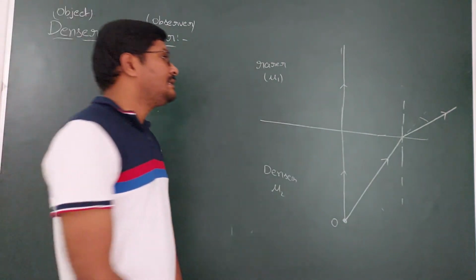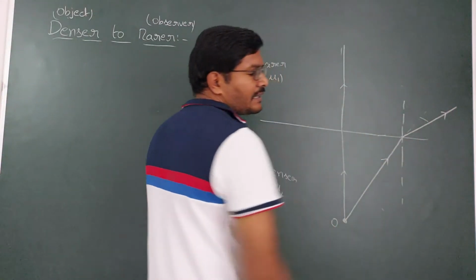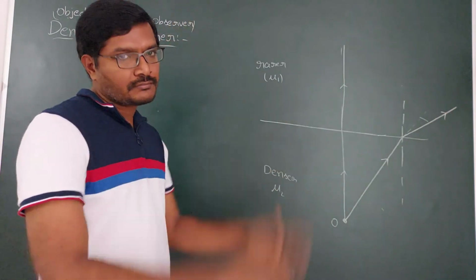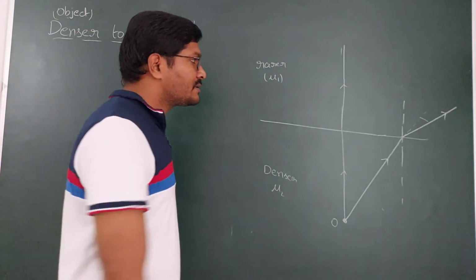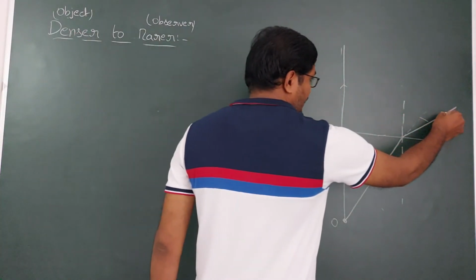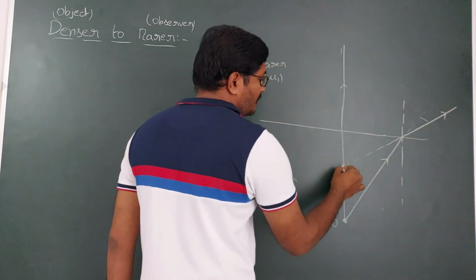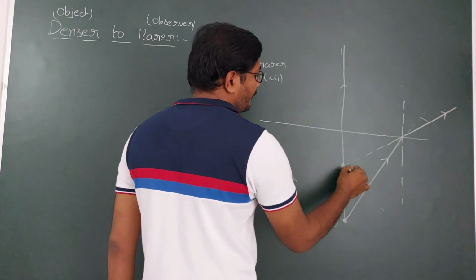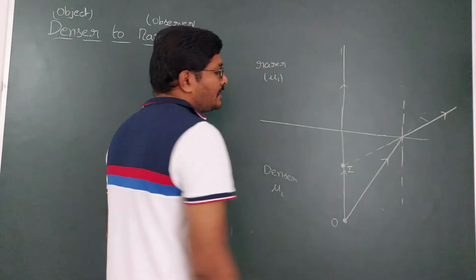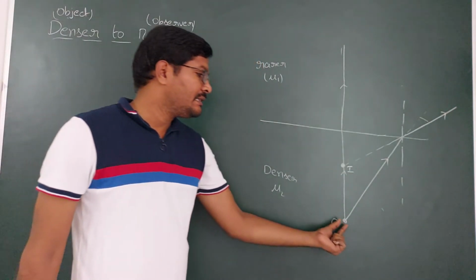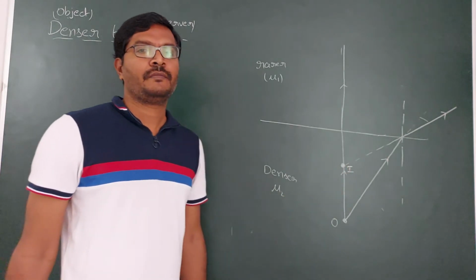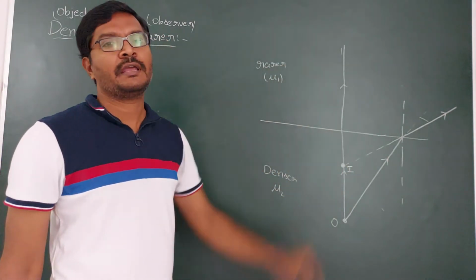Now if you see this refracted ray and that refracted ray, they cannot meet, they are diverging. Diverging means they are separated. So extend them in the backward direction, extend this one backward and this one backward. You are going to get the image here. This is the image point. So that means you are seeing the object here when you are observing from the rarer medium.